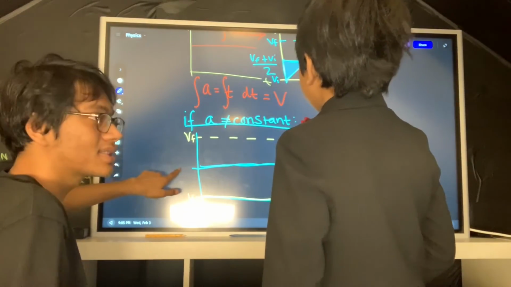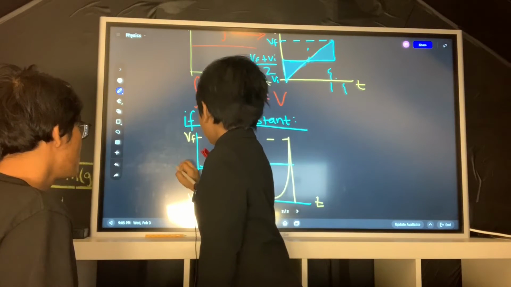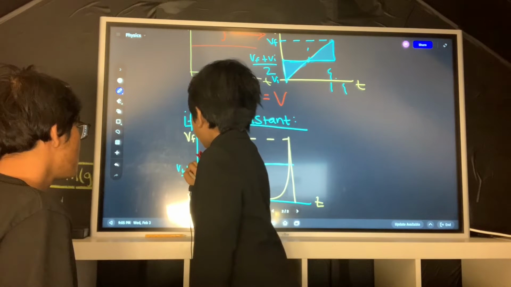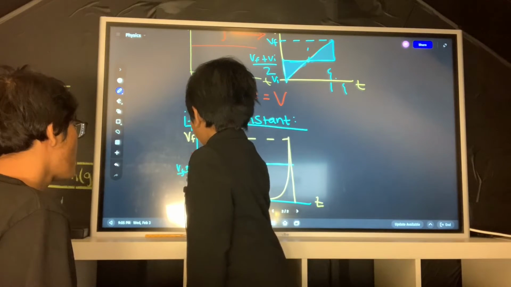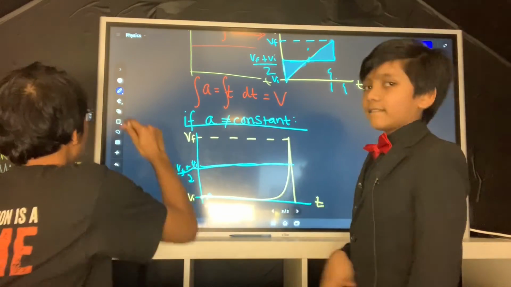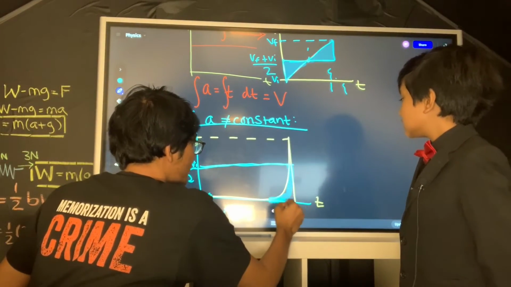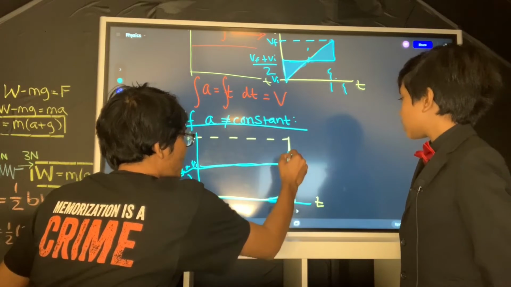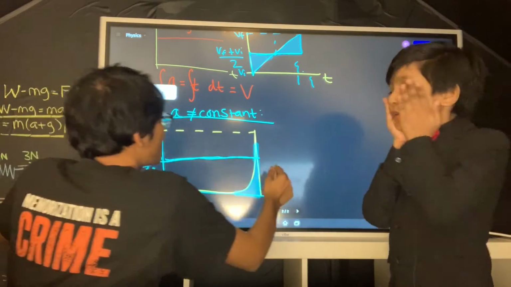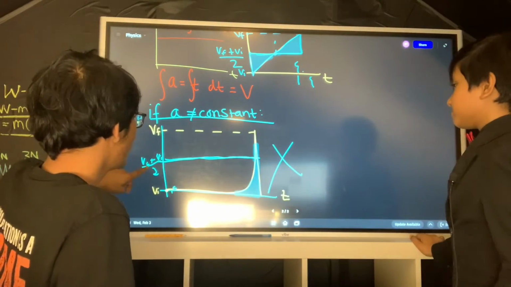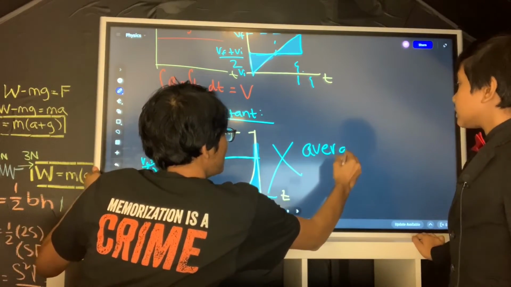Okay, so that's exactly this one. It's the midpoint of the two velocities. Okay, so VF plus VI over 2. Now, do you agree with me? Does it look like the area under this graph is equal to the area above this graph? No. So does the average velocity formula work anymore? No, average velocity is not a good estimation.